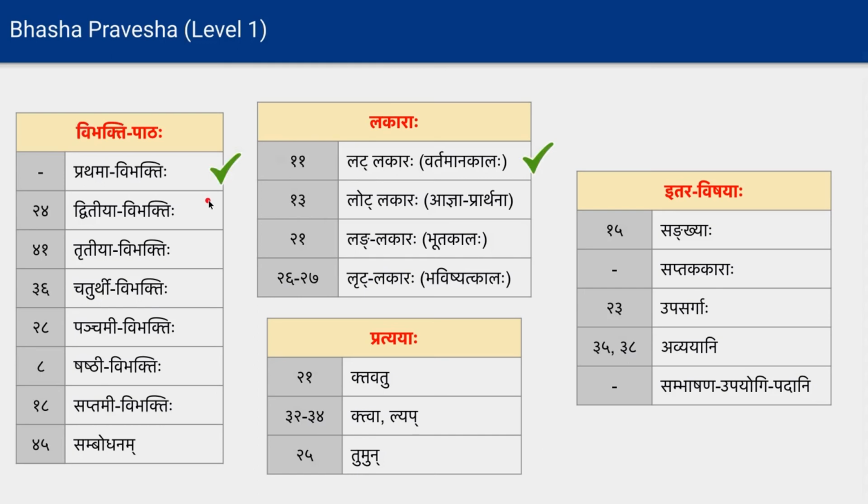Okay, so in that way, lesson 8, which we are going to start, talks about the Vibhakti called Shashti Vibhakti. We are skipping Dvitiya, Tritiya, Chaturthi and Panchami, and going directly to Shashti Vibhakti. Of course, at appropriate levels in our Bhasha Pravesha level 1, the other Vibhaktis are introduced, and we have exercises for them as well.